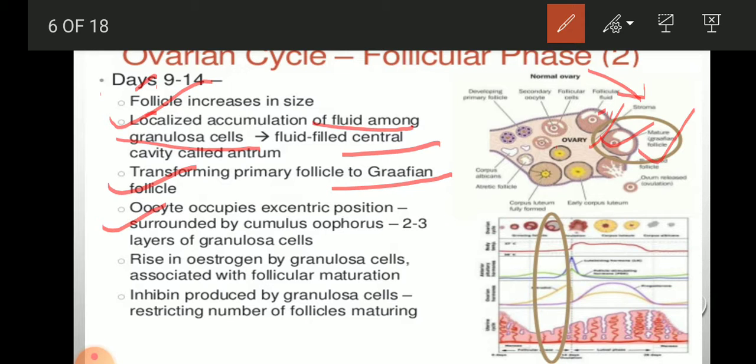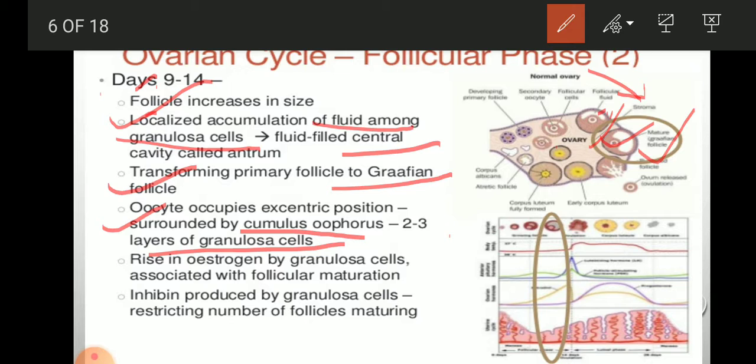So the oocyte occupies an eccentric position, outside at one side, from where it escapes out when the follicle is ruptured, so it can move out easily. It is surrounded by the cumulus oophorus, 2 to 3 layers of granulosa cells.